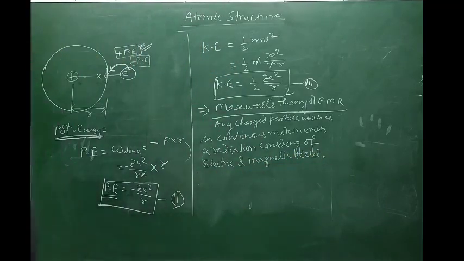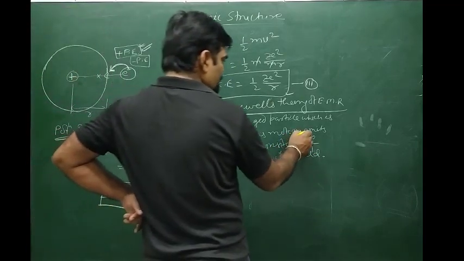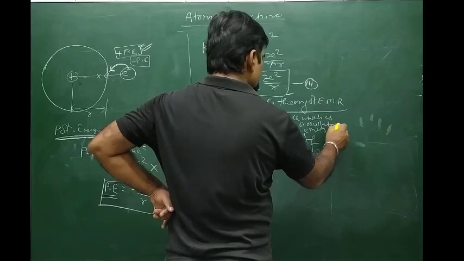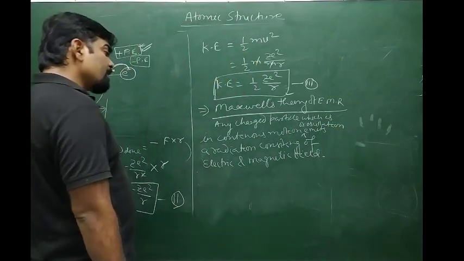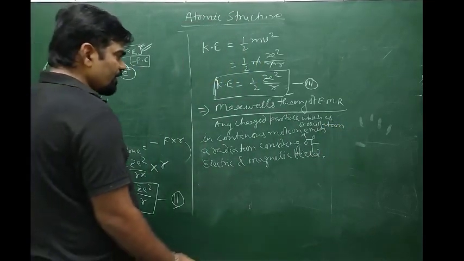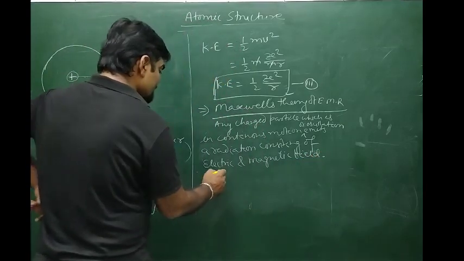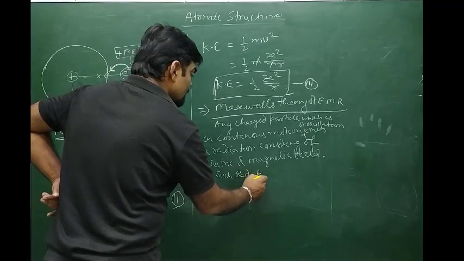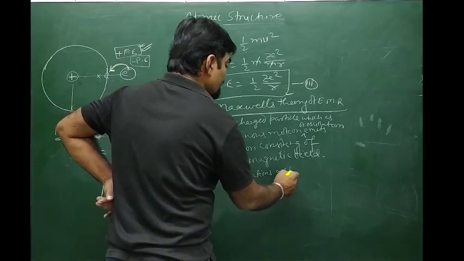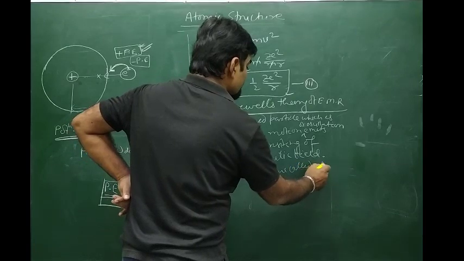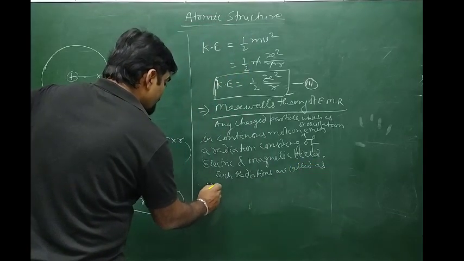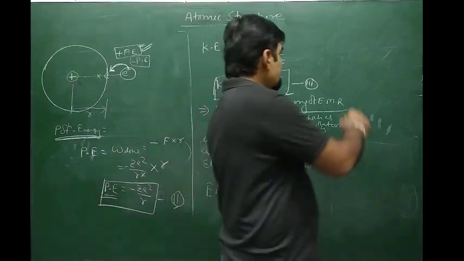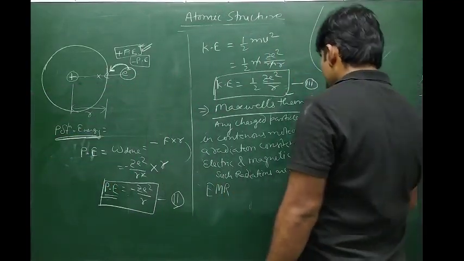Any charged particle which is in continuous motion or oscillation emits a radiation consisting of electric and magnetic fields. Such radiations are called electromagnetic radiations.